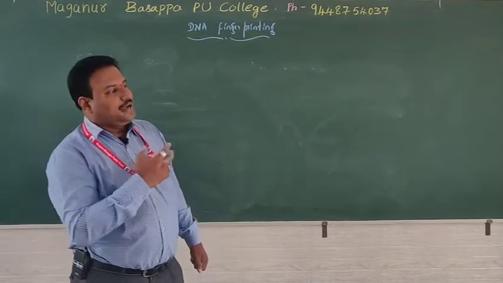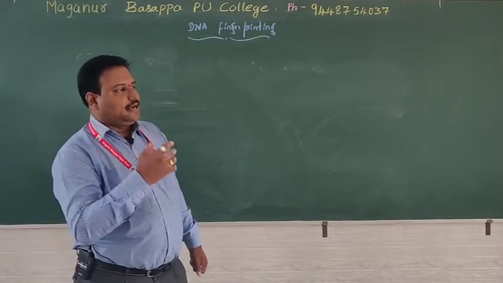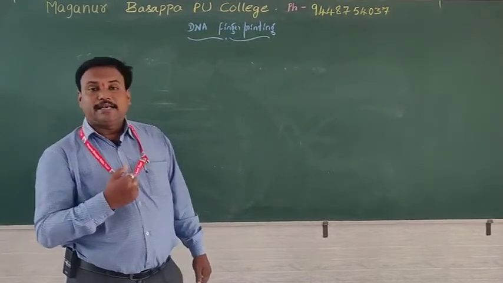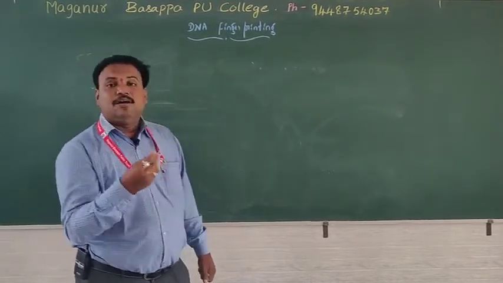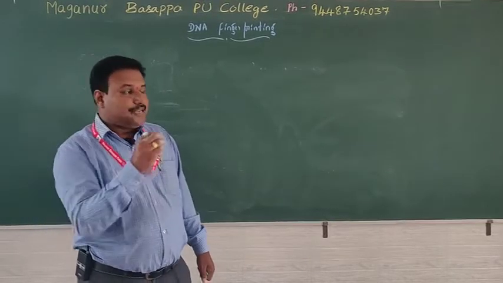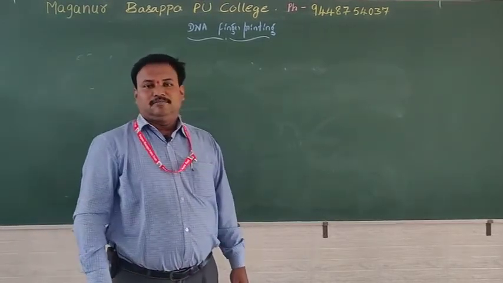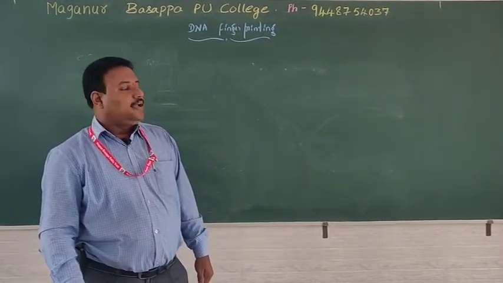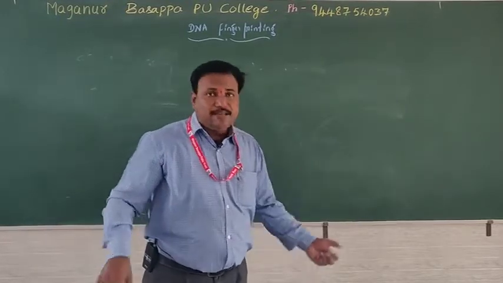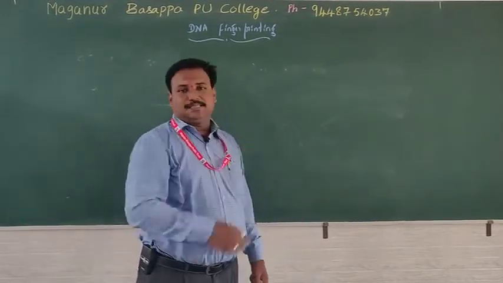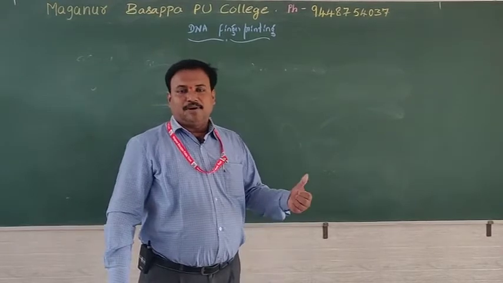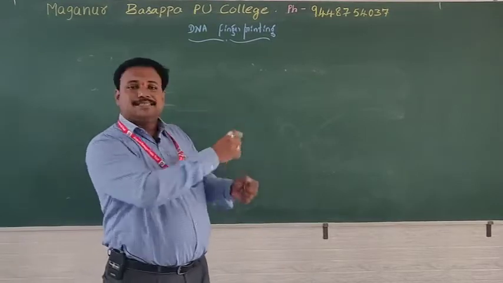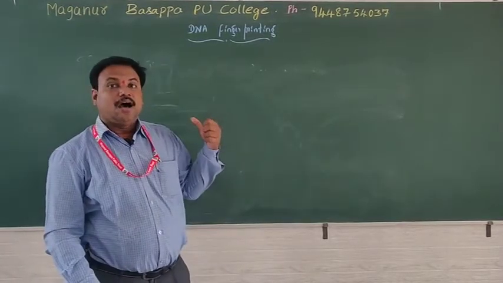And moreover, in accidental cases such as train crash or aeroplane crash, the dead bodies will be collected and retrieved to the relatives based on DNA fingerprinting. Also in a nuclear explosion, any kind of accidental cases. And moreover, DNA fingerprinting is widely used to identify the race, whether this person belongs to Asia or not, whether he comes from India or not. We can easily assess by means of this RFLP.